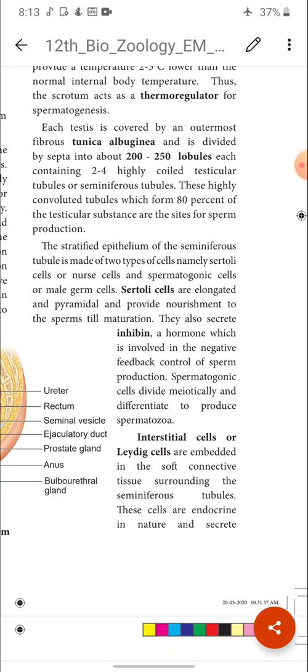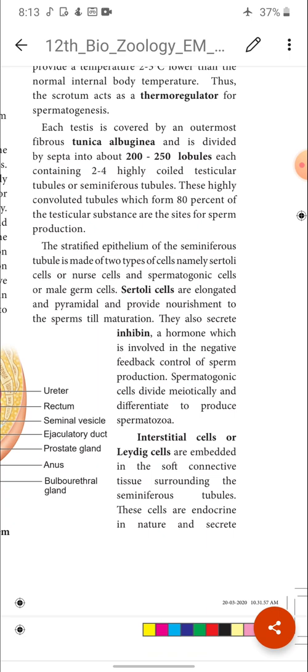Till maturation, the sperms stay in the seminiferous tubules, and there the nourishment is given by the Sertoli cells.